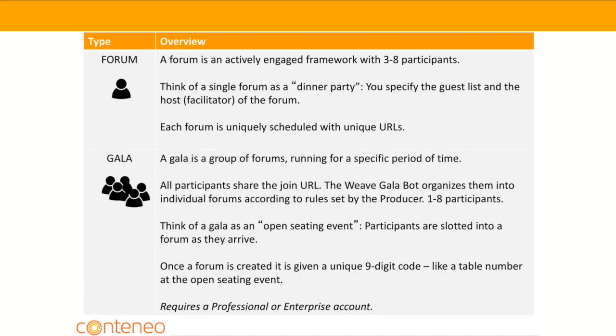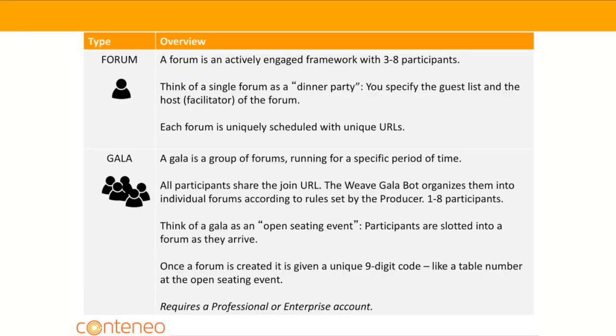A Gala is a little different. A Gala is a group of forums that are running for a specific period of time. All participants share the same join URL, and the Weave Gala bot organizes them into individual forums according to rules set by the producer. Those rules are typically focusing on 1 to 8 participants per forum.